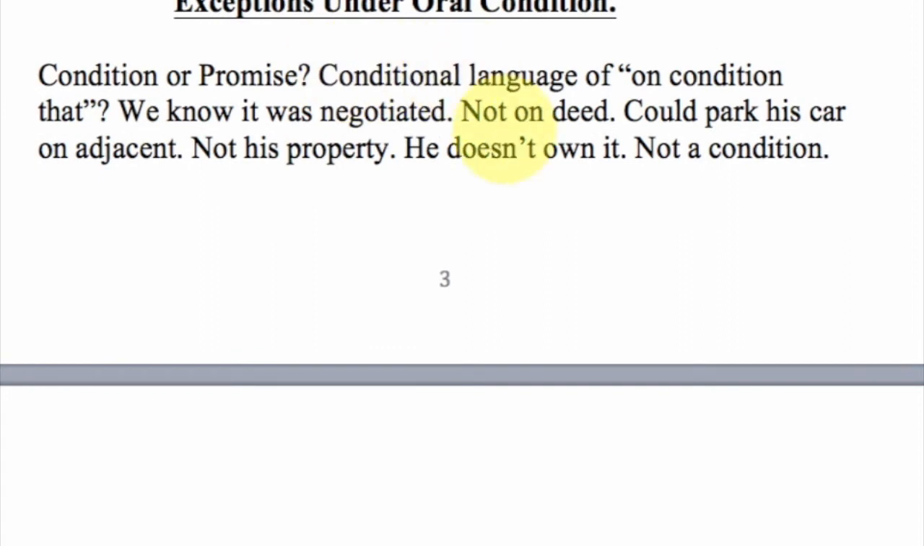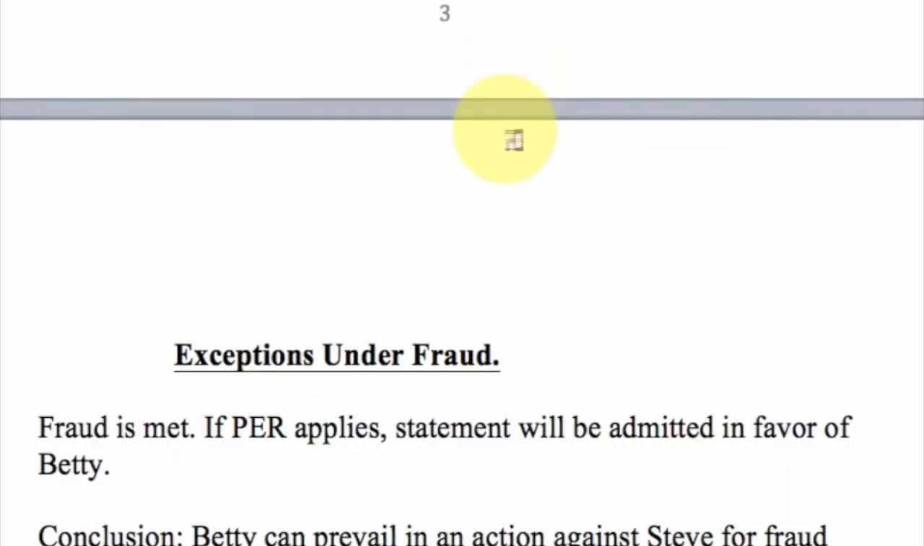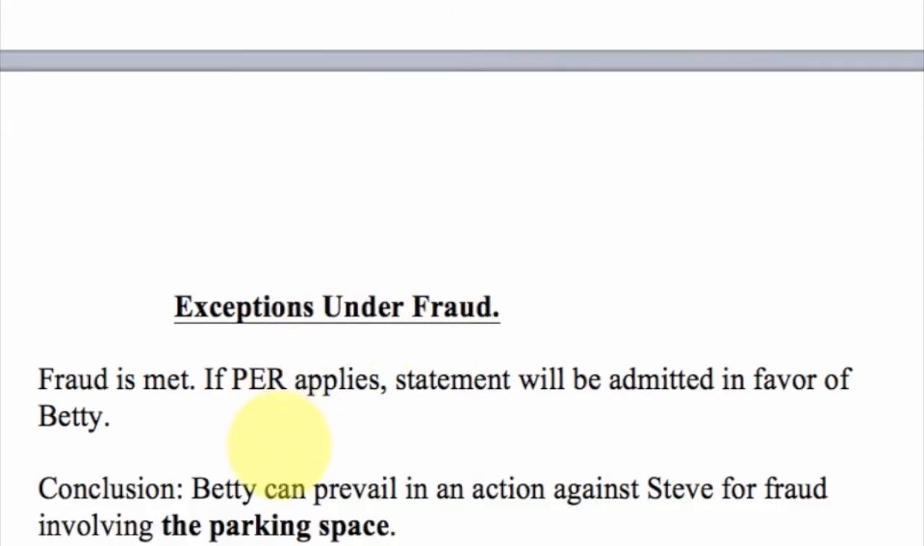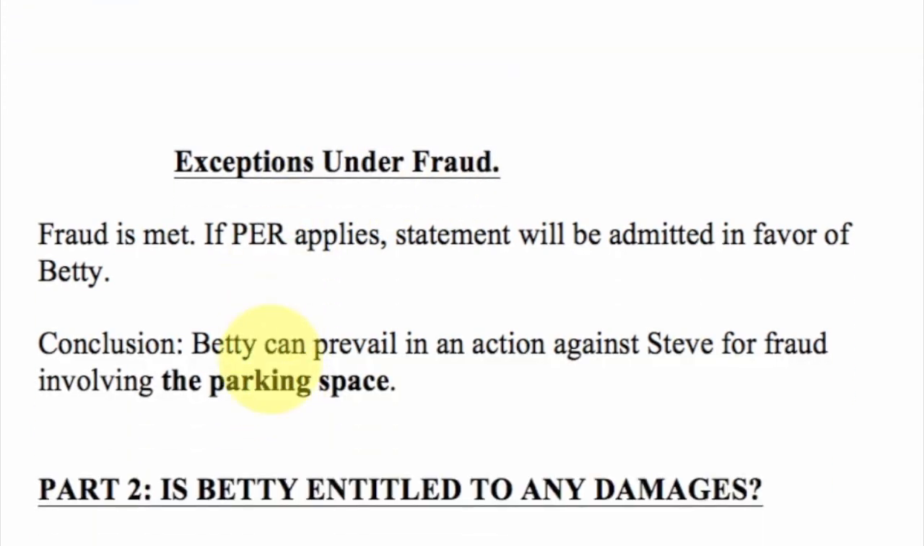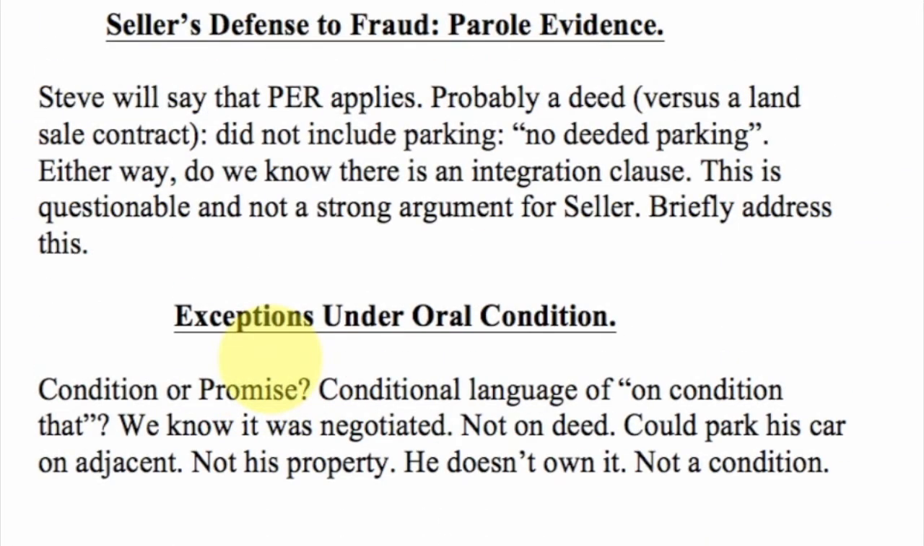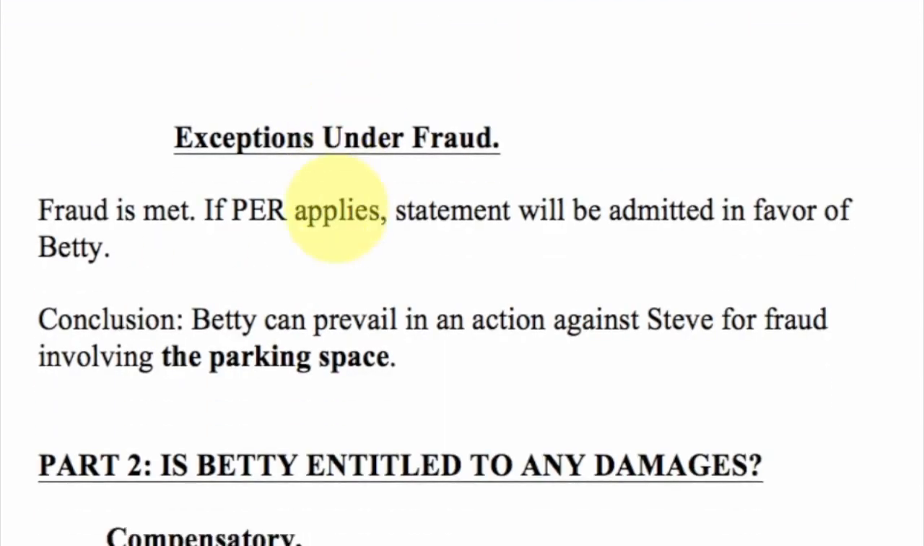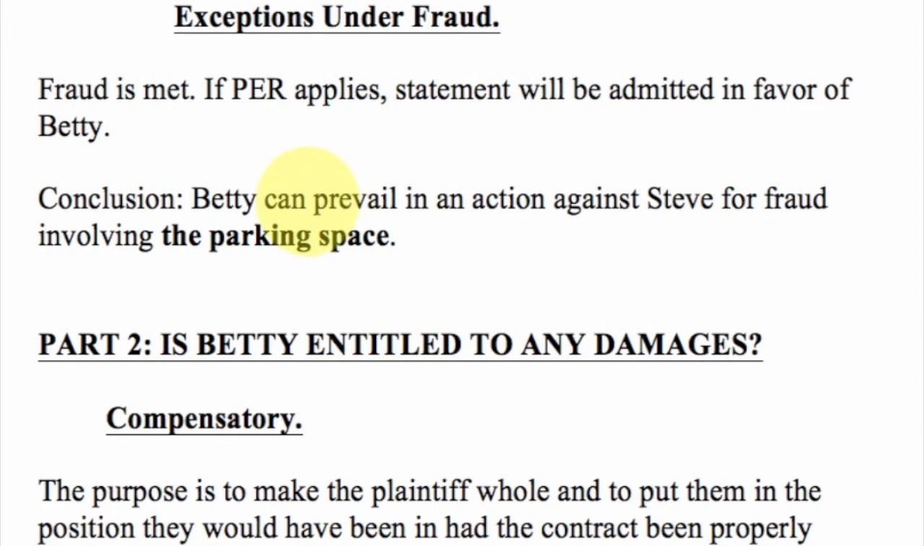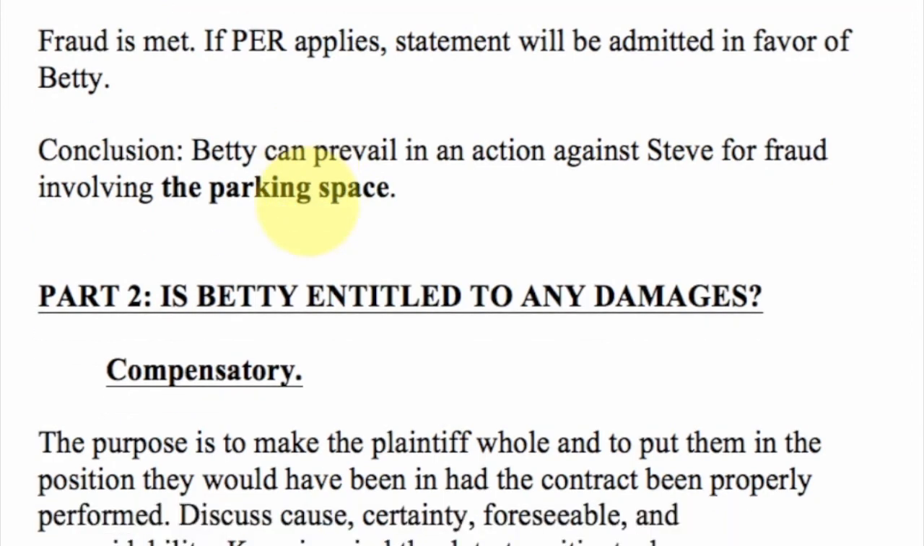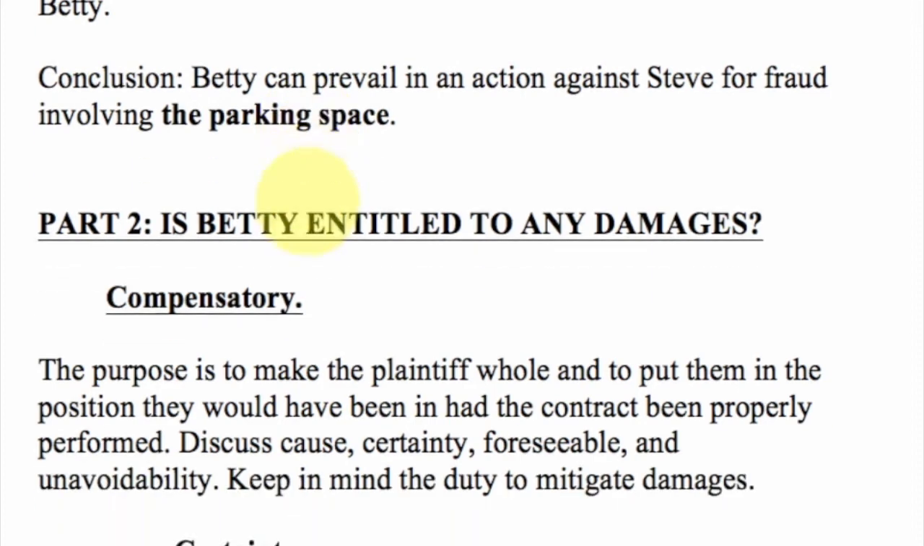But can there be an exception to the parol evidence rule based on fraud? As we said earlier, there can be fraud based on that parking space. So if Steve does have a defense in the parol evidence rule, then the buyer can come in and say, hey, there was fraud, so let that statement in. So conclusion, there is fraud based on that parking space representation. So now I'm going to go to part 2, and I'm going to look at damages.